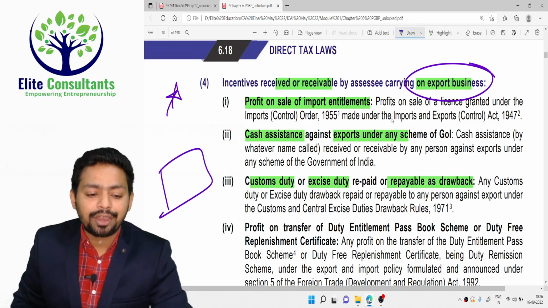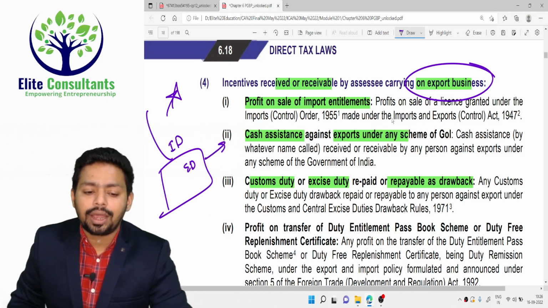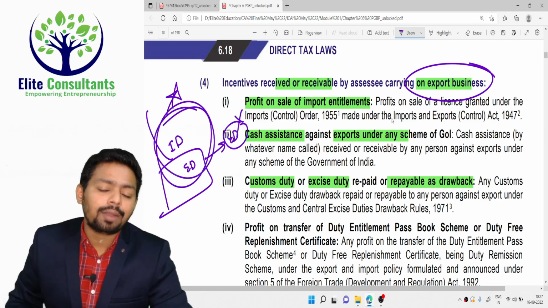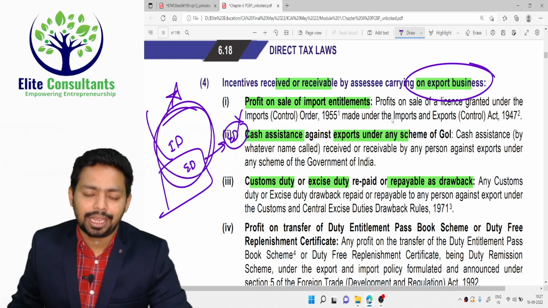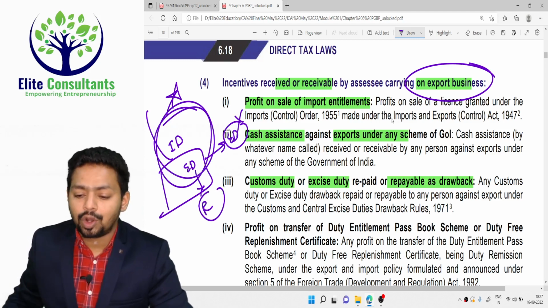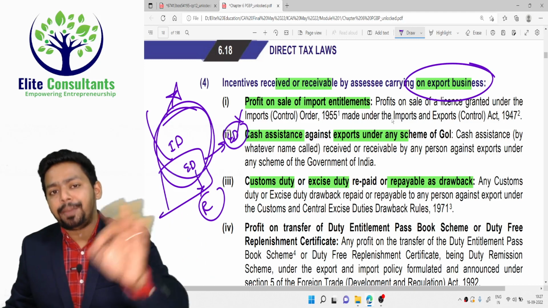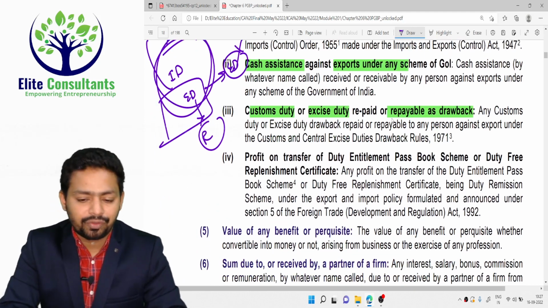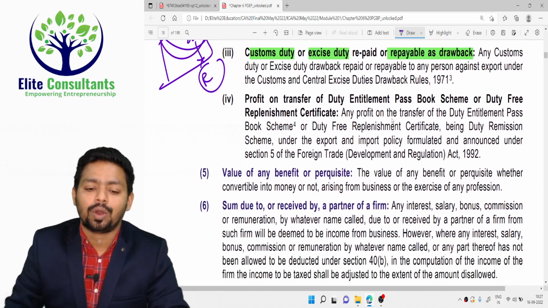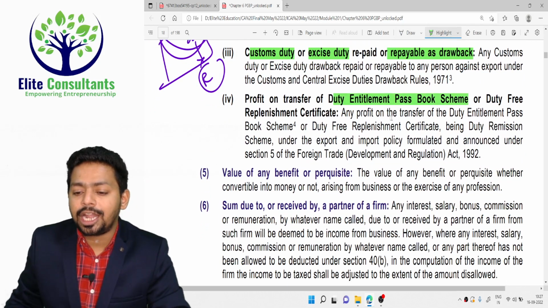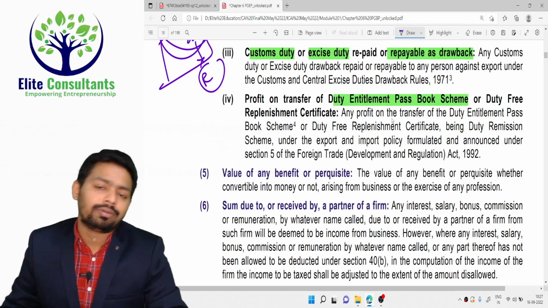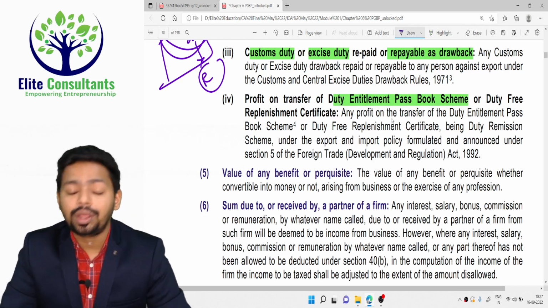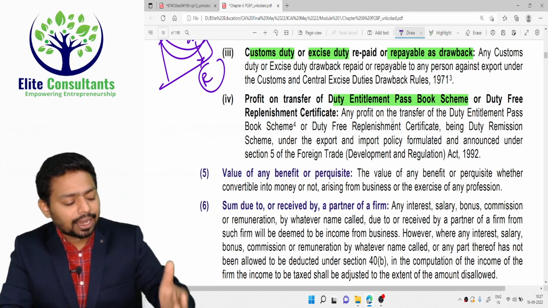Drawback means when you have manufactured it, you have paid the excise duty or you have paid the GST, and when you have imported a raw material, you have paid the import duty, and now the goods are exported. So you will not be paying export duty. Forget about that. Whatever duties are paid before this to make these goods available in India, those duties will be refunded. Drawback means nothing but refund of duties paid. So refund of import duty and refund of excise duty is known as the drawback, duty drawback in customs law. Profit on sale or transfer of duty entitlement passbook scheme. Because you are doing the export, the government will allow you certain duty-free import. You are not going to import that. So you will sell that particular license to somebody else.